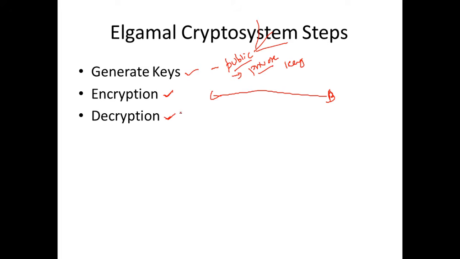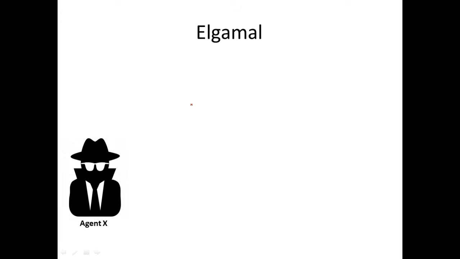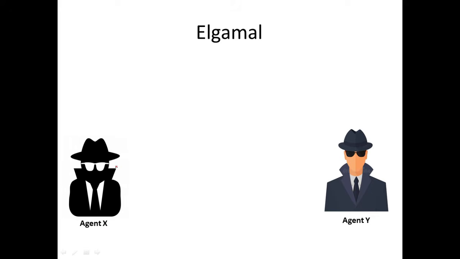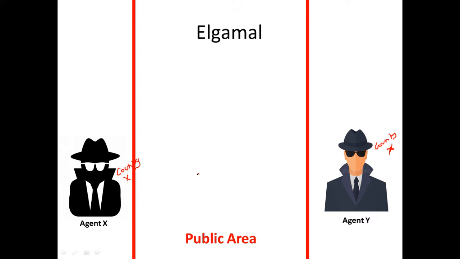That's it. So now we'll understand the Elgamal crypto system using a visualization, as we did for Diffie-Hellman key exchange. Let's go in for this visualization now. So we have two agents, agent X and agent Y. Say both of them belong to country X. And they are hiding in country Y, and they want to secretly communicate through an encryption and decryption strategy. While they are communicating, they have to use this insecure channel.